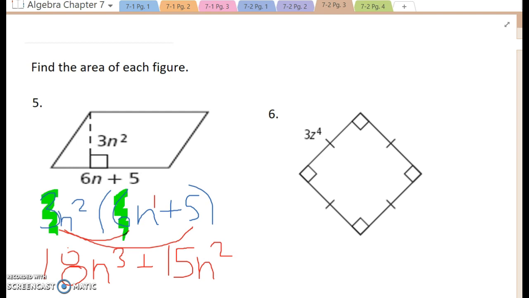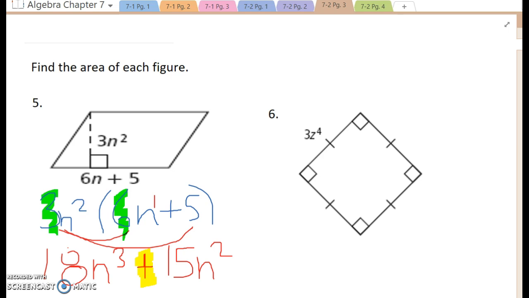All right, now this part gets tricky, and this is where students will potentially make some mistakes, and that is I now have an addition sign in between here. This is no longer multiplication. So I can't put those n cubes and those n squareds together.